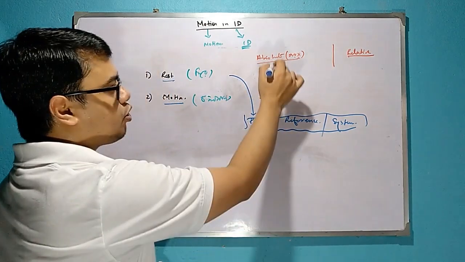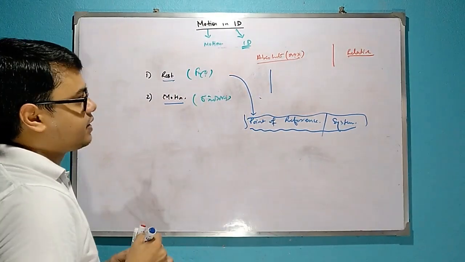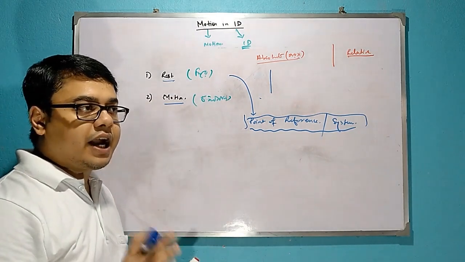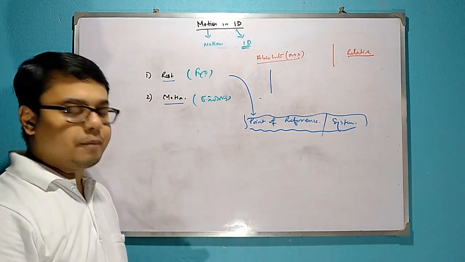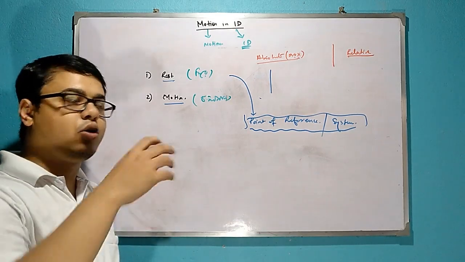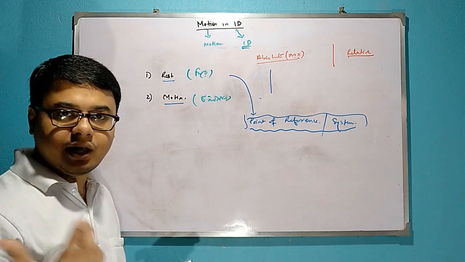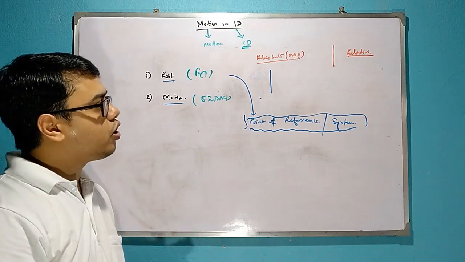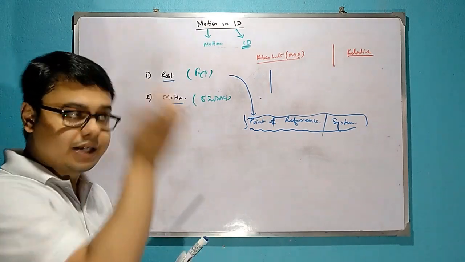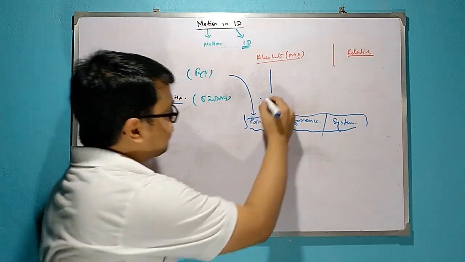So actually nothing in this universe is in absolute motion or absolute rest. That means we have to find a thing in the universe that is absolutely at rest. If we consider that the sun is at rest, but if you consider the whole galaxy, the Milky Way, then the sun is also moving. So you cannot say that anything is at absolute rest. So nothing is at absolute rest, then nothing is at absolute motion also.